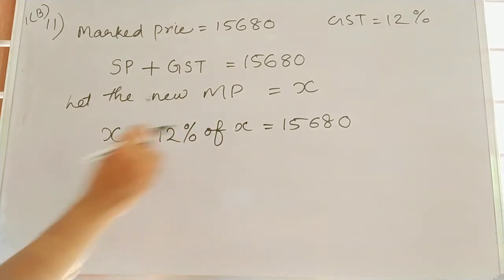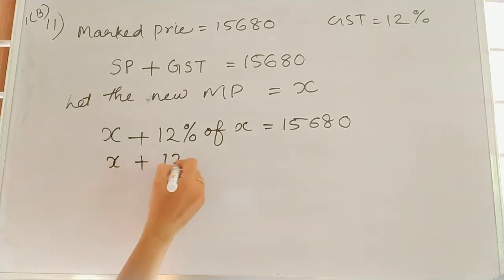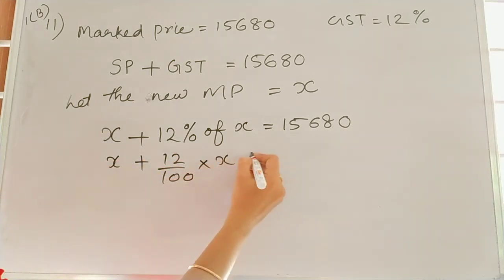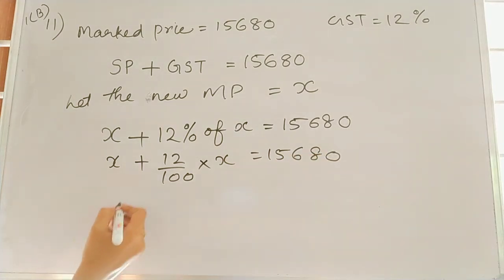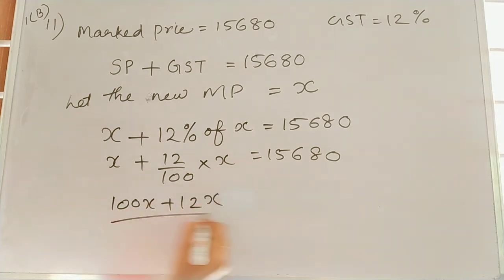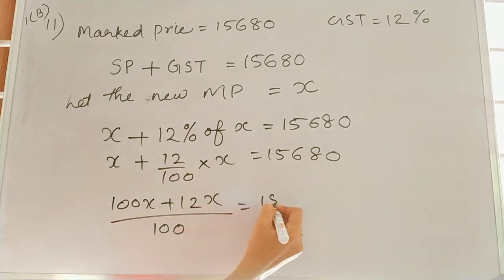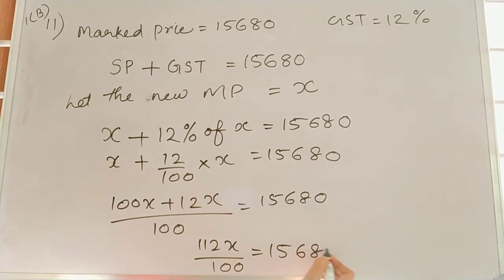We want to form an equation from that sentence. So X plus 12% of X is equal to 15,680. So X plus 12 by 100 into X is equal to 15,680. Taking LCM, so 100X plus 12X divided by 100 is equal to 15,680, that is 112X divided by 100 is equal to 15,680.